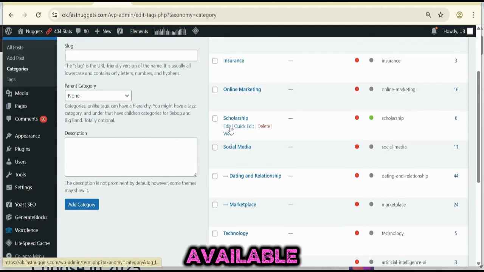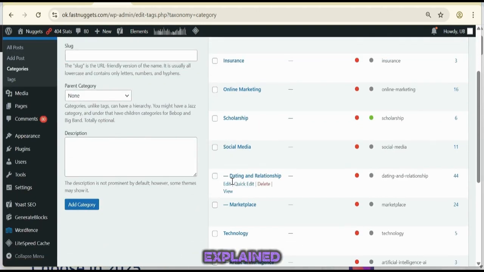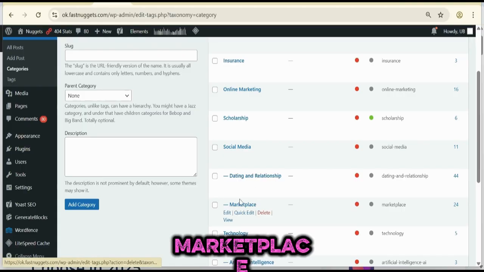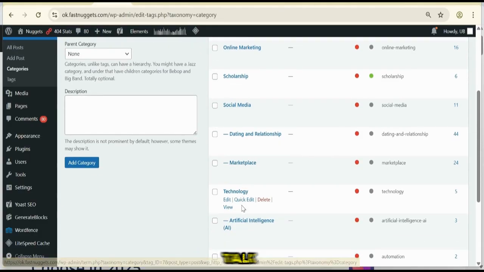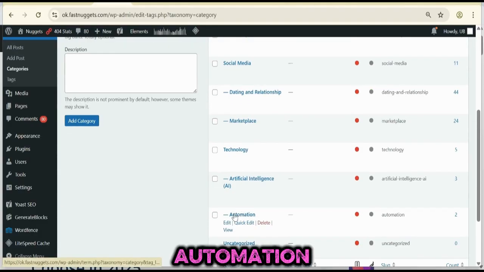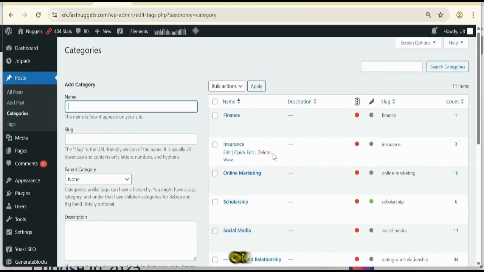Scholarship, available scholarships. On social media, I've explained this already, dating and relationship. Then the marketplace, available marketplaces in the United States where you can get stuff. Then on technology, we talk about artificial intelligence and automation. So we write on these categories.